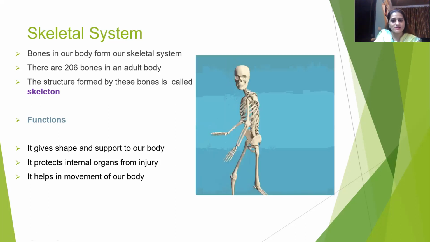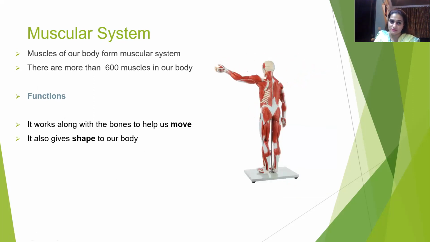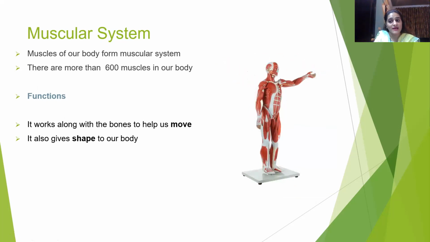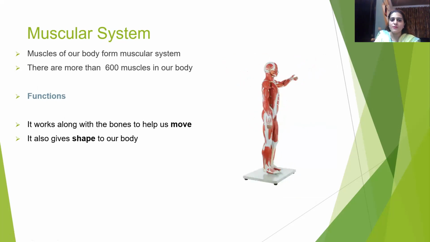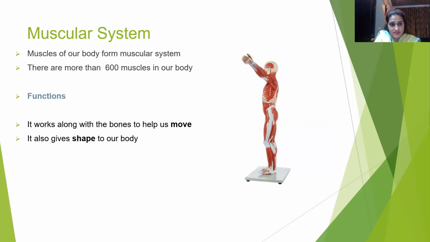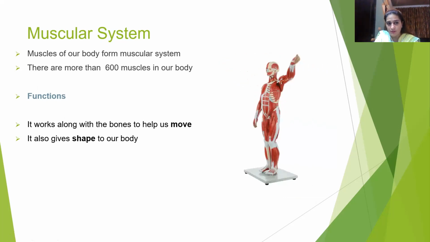Moving further to another system, we have the muscular system. Now, the muscular system, as the name indicates, consists of muscles. Muscles of our body form the muscular system. There are more than 600 muscles in our body.